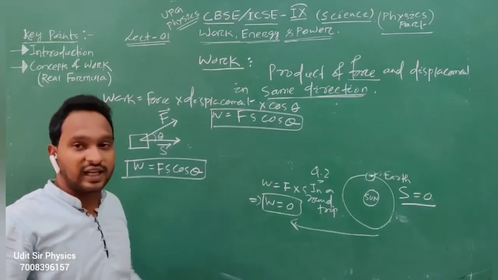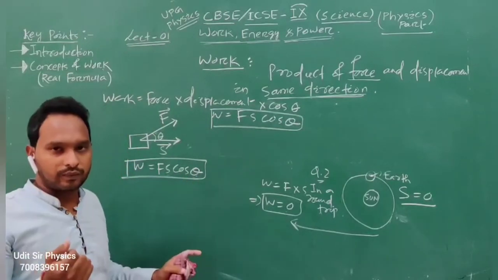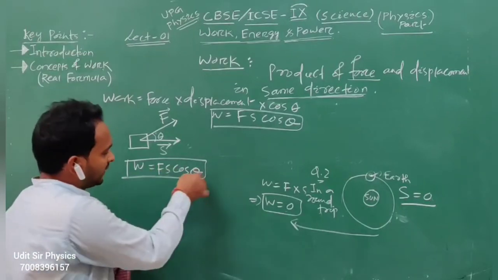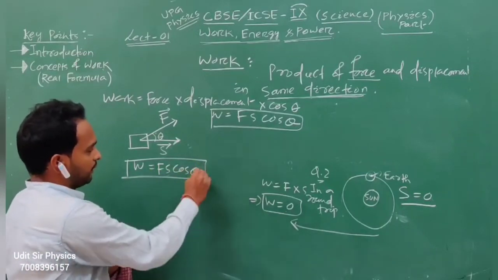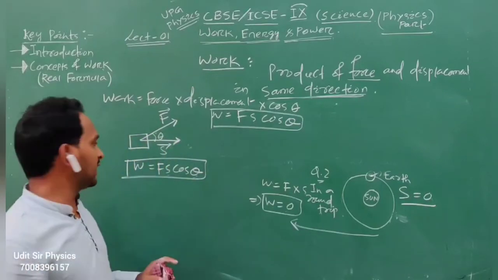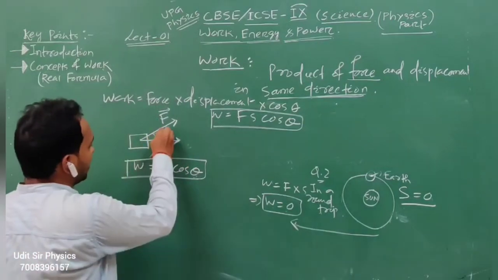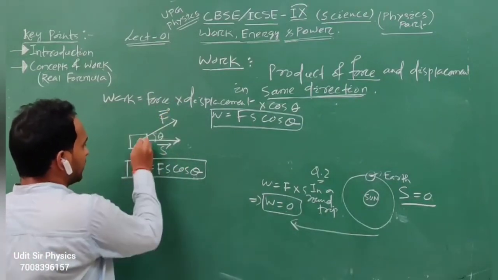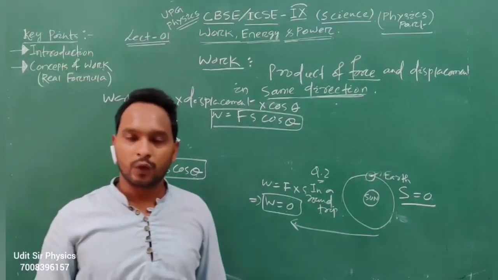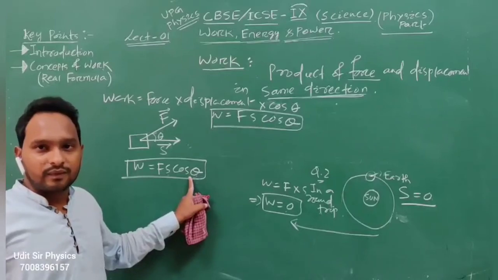So cos of theta is a mathematical ratio. I will give its value. I will give the values, and by putting the values we will find out numericals, okay. So that is W equal to Fs into cos theta. So this theta is the angle between force and displacement. For a body, W equal to Fs into cos theta. This is the real formula. Okay. So the value of cos theta.